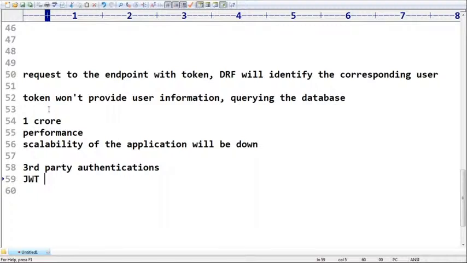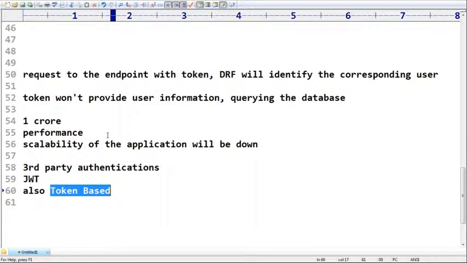Now immediately you may ask the question: sir, it is also token based. Yes, it is also token based, but the DRF token and the JWT token are different. This token is more powerful when compared with the DRF token based authentication tokens.